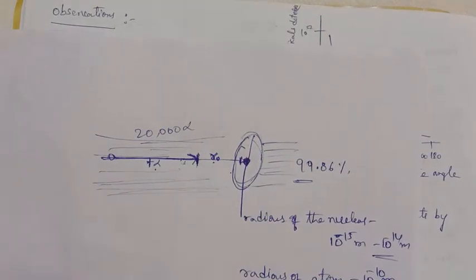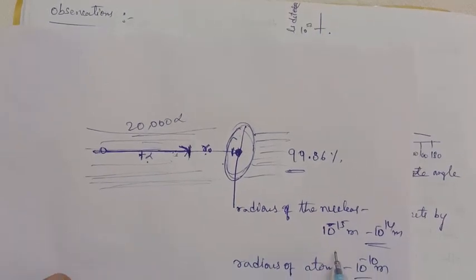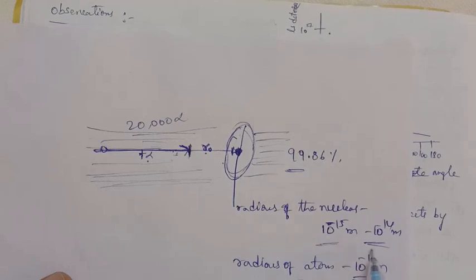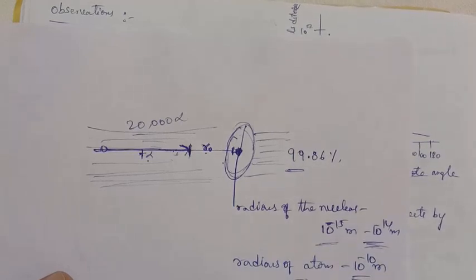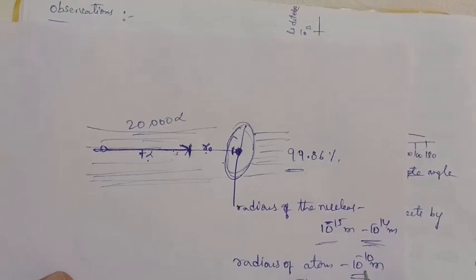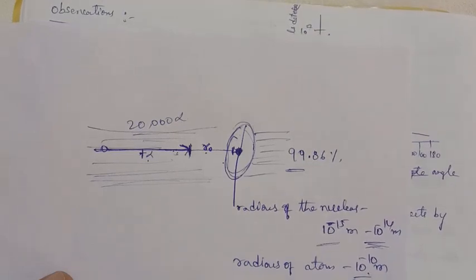Most of the atom is empty space, and the radius of the nucleus is around 10 power minus 15 meters to 10 power minus 14 meters. The radius of the atom is 10 power minus 10 meters, and in an atom there is maximum empty space, and the electrons revolve around the nucleus in the same way as the planets revolve around the sun.